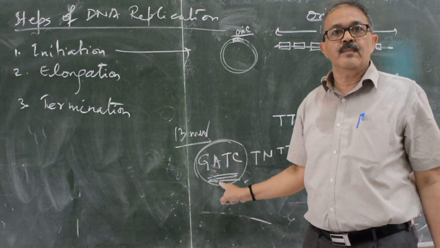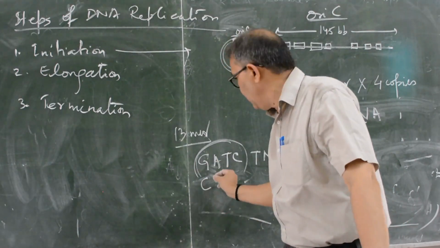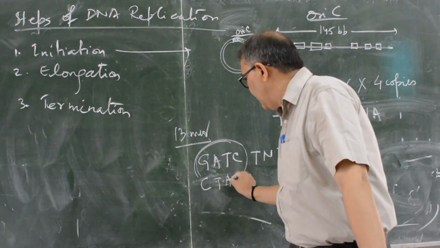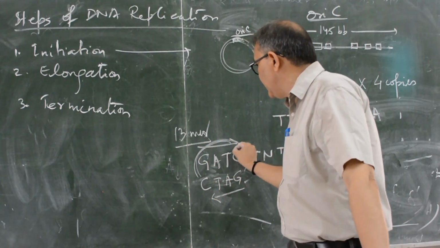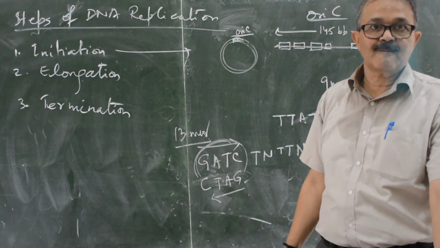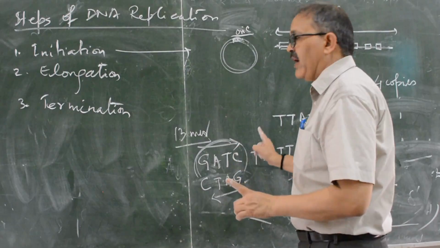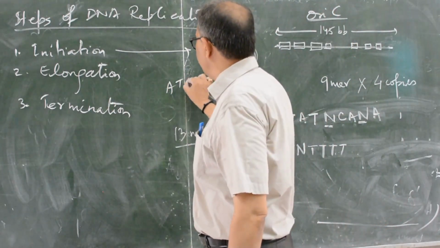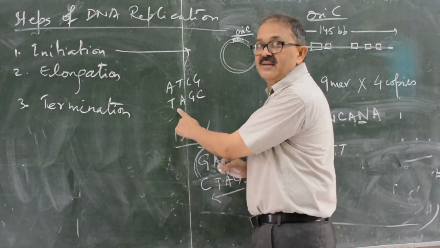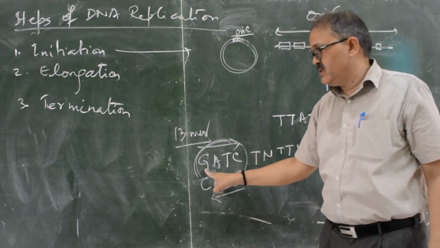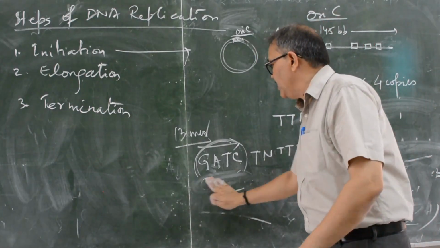It is a palindrome. Palindrome means on the second strand, G will pair with C, A pairs with T, T pairs with A, and C pairs with G. You can read GATC, you can read GATC. This is known as a palindrome sequence. The pronunciation of both of the strands will be the same. You will not find any other way. Suppose I write ATCG, then it will be TAGC. ATCG will not be ATCG. So palindrome means you will read GATC, you will read GATC. This is known as palindrome sequencing. GATC is very, very important.